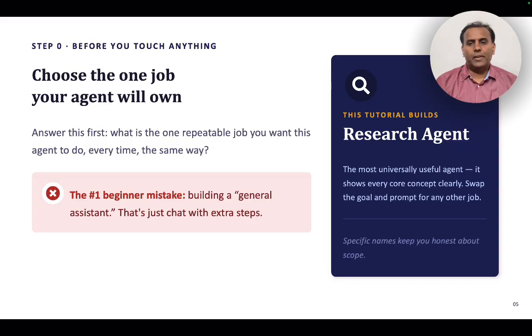So the best thing, I will show you now, is a simple example: a research agent. You may be in a business doing competitor or market research, or someone doing general research on a topic. Every day or every week you have to do some research. You go to a website, you search, you visit many things and collate. If that's a research job, I will show you some other agents we built, but this is one just for example, the most universally useful agent that shows every concept clearly. So we will name this a research agent for our example.